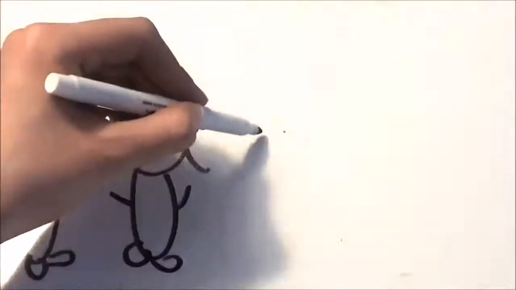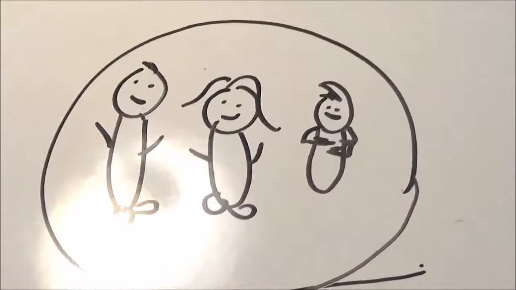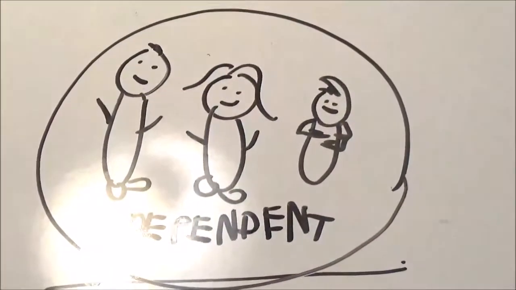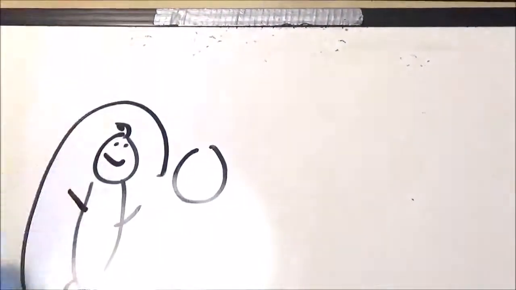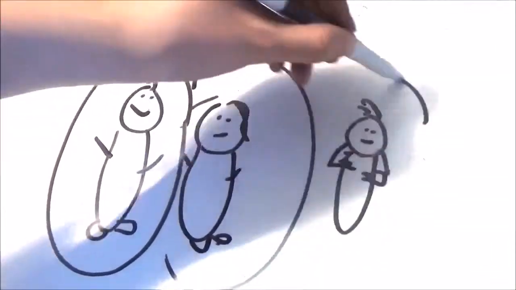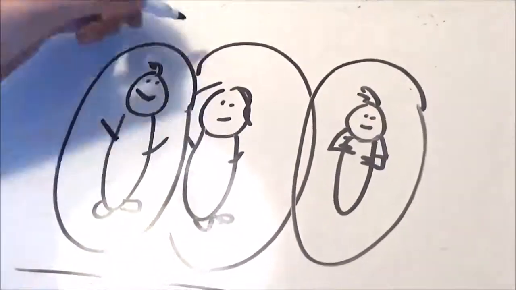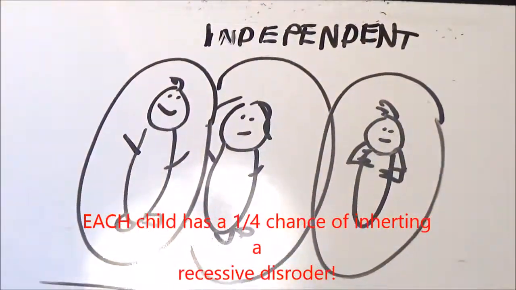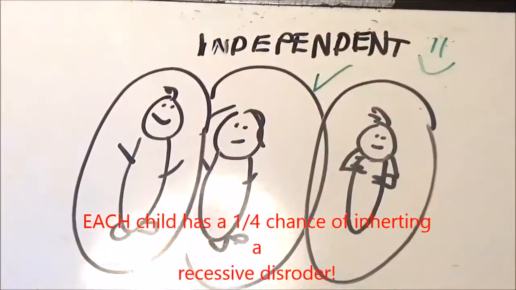Likewise, the genotype of each individual offspring is not dependent on the genotype of the offspring that was born before them, or the offspring that will be born in the future. Genetic outcomes of each child are completely independent events. They do not rely on each other. Therefore, for each child, there is a 1 in 4 chance of inheriting a recessive disorder. It is simply a misconception that having a child with a genetic disorder decreases the chance that future children will be born with the same disorder.